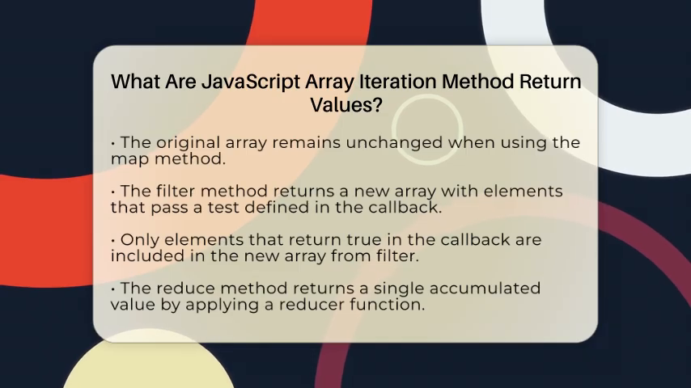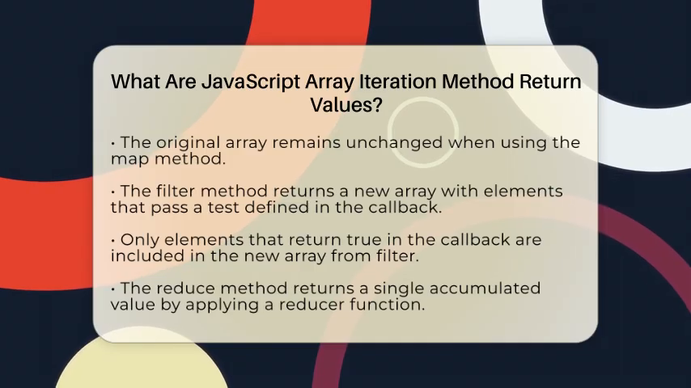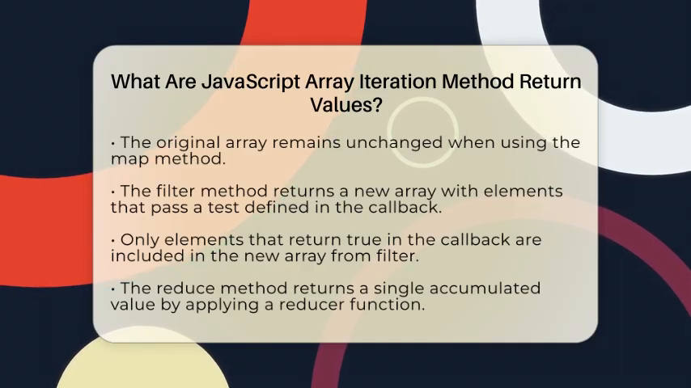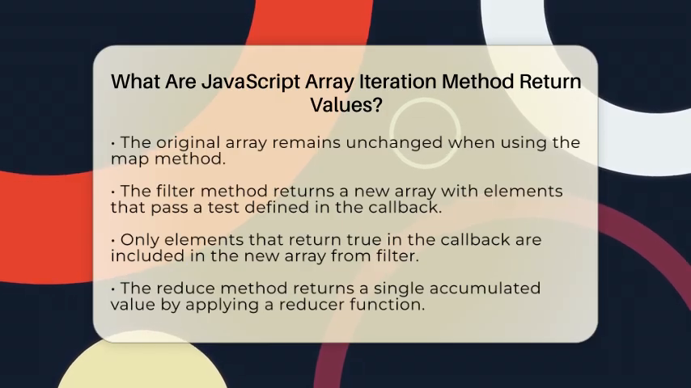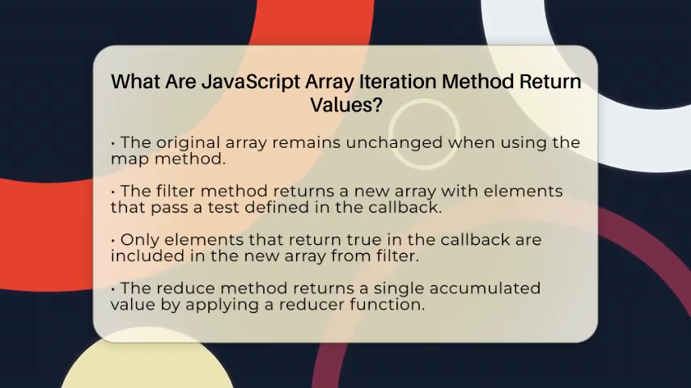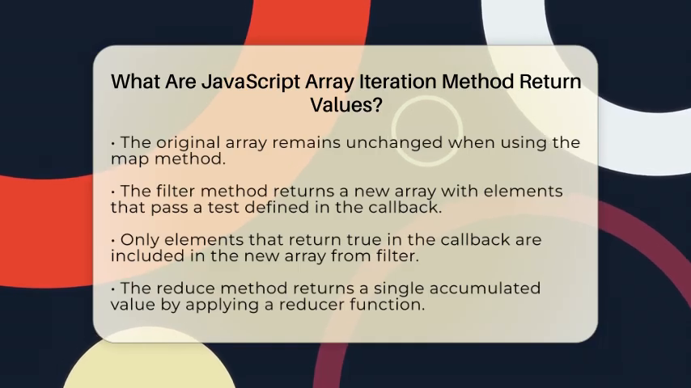Then we have the filter method. This method also returns a new array, but it only includes elements that pass a test defined in the callback function. If the callback returns true, that element is included in the new array. This is perfect when you want to select a specific subset of elements based on certain criteria.